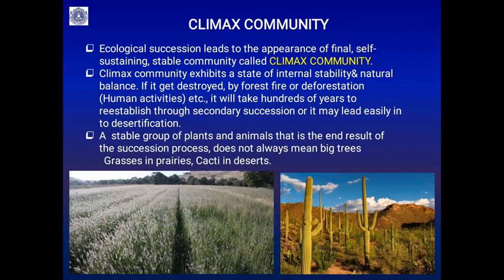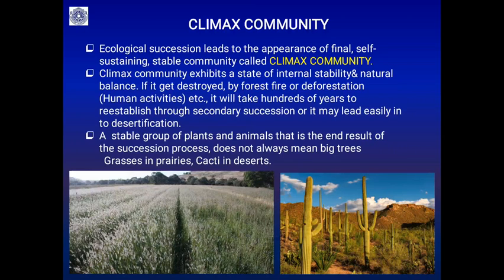So what exactly is the climax community? Ecological succession leads to the appearance of a final self-sustaining stable community called the climax community. The climax community exhibits a state of internal stability and natural balance. If it gets destroyed by a forest fire or deforestation by human activity, it will take hundreds of years to re-establish through secondary succession, or it may easily lead to desertification.